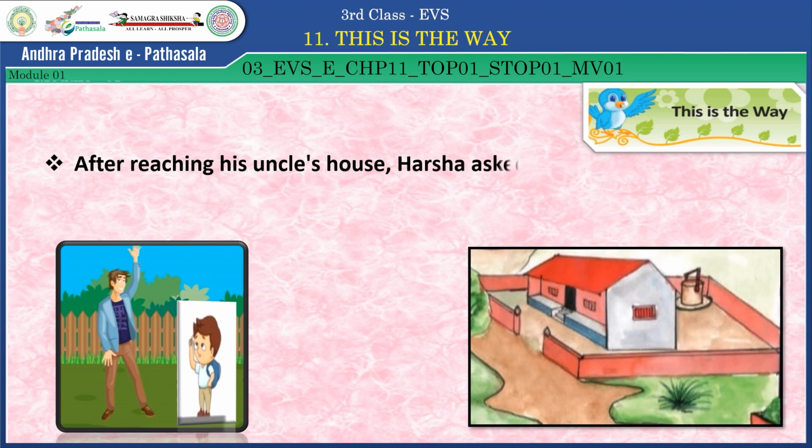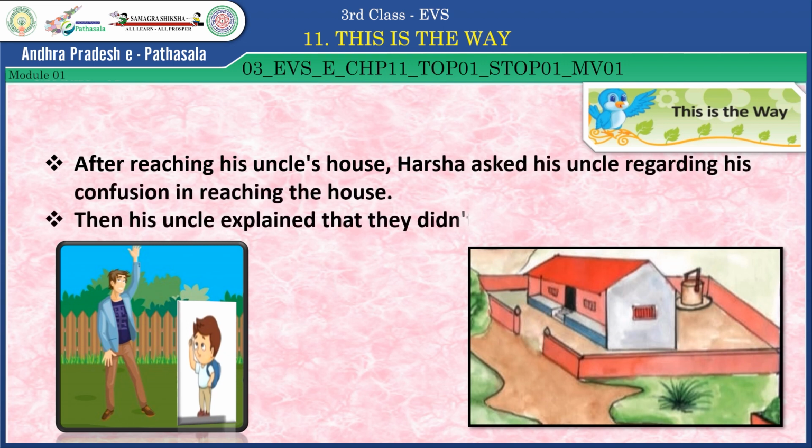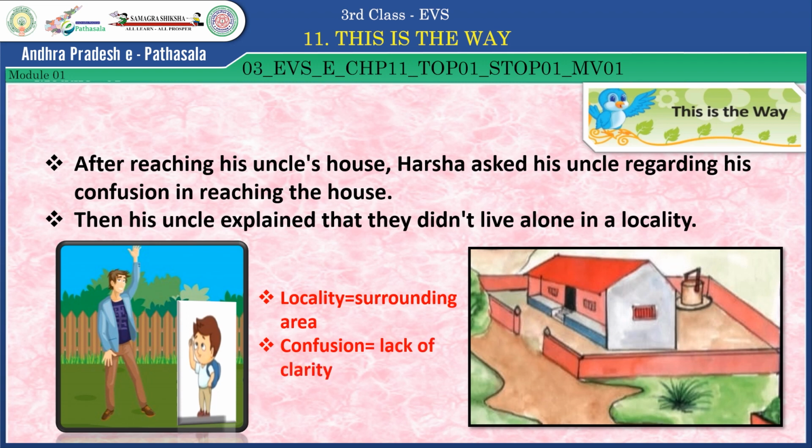After reaching his uncle's house, Harsha asked his uncle regarding his confusion in reaching the house. Then his uncle explained that they didn't live alone in a locality. Children, here locality means surrounding area. Confusion means lack of clarity.